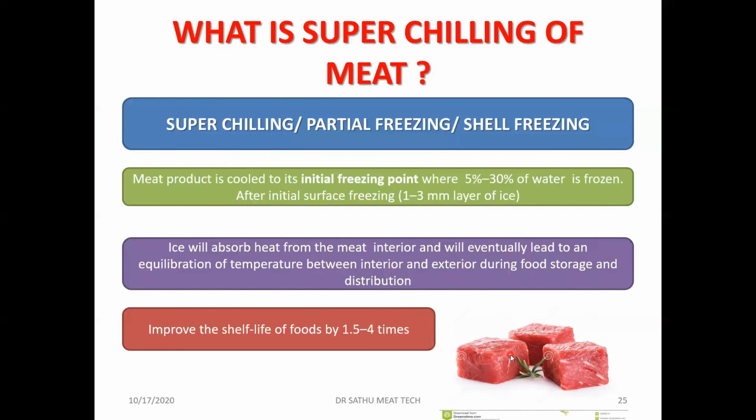The advantage of this is that it improves the shelf life of the food by 1.5 to 4 times. For example, if you take chilled poultry meat, it can be stored for 3 to 4 days. But when you use this super chilling method, we can store it for around 13, 14, 15 days. So we can extend the shelf life by super chilling. Let's see how it is done.